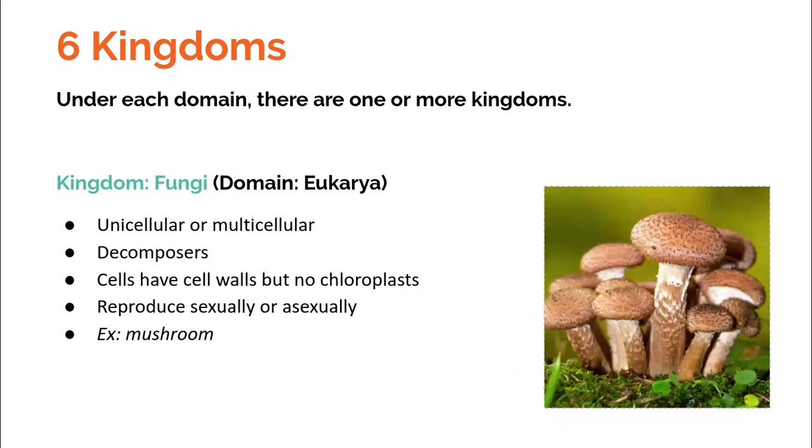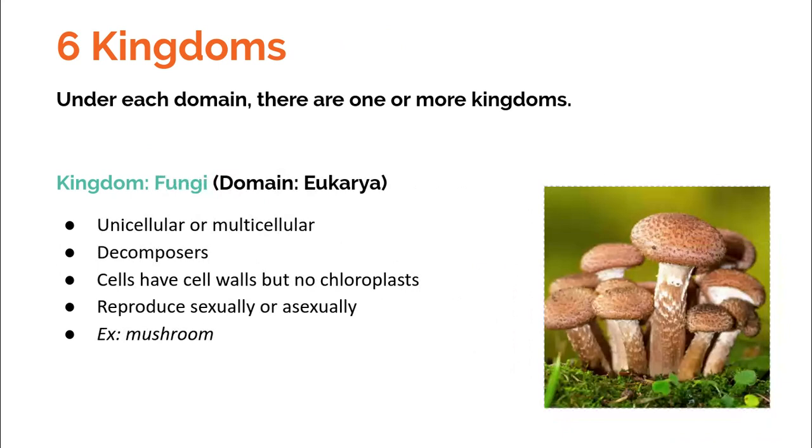Next, we have kingdom fungi. So an example of a fungus is a mushroom. Another example is mold. So if you leave food in the refrigerator or out in the cabinet for too long and it's nice and dark and damp, then sometimes you get mold growing. That is a fungus. So molds are unicellular or multicellular, and they are decomposers.